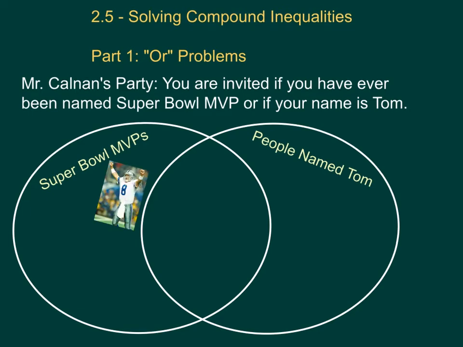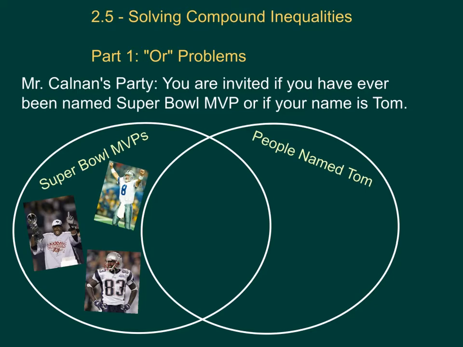So we get Troy Aikman, who had won the Super Bowl MVP with the Cowboys. Dexter Jackson, defensive back from the Tampa Bay Buccaneers, won the Super Bowl against the Raiders. And we get Patriots wide receiver Deion Branch, caught at the time a record number of passes against the Eagles to win the Super Bowl. Now there are certainly others invited as well, but those are three guys who are invited because they won Super Bowl MVP, not because their name was Tom.